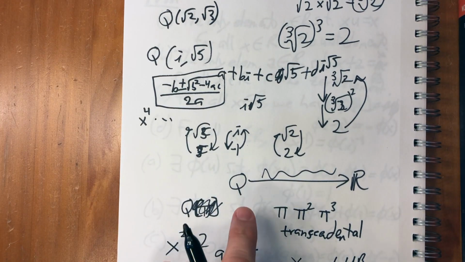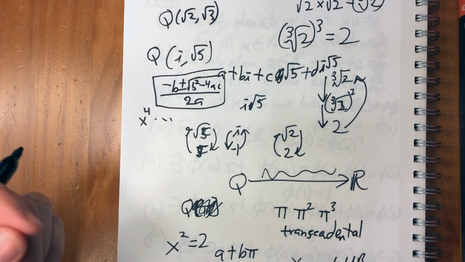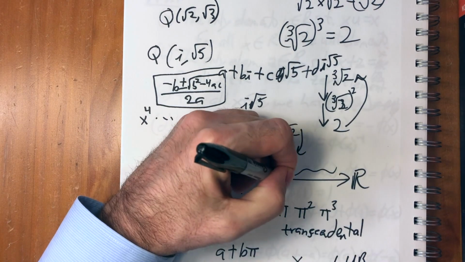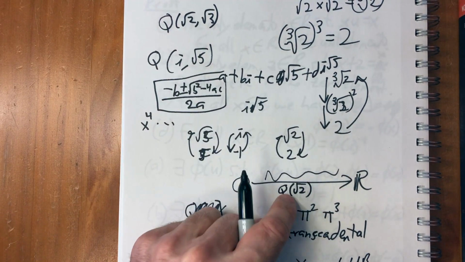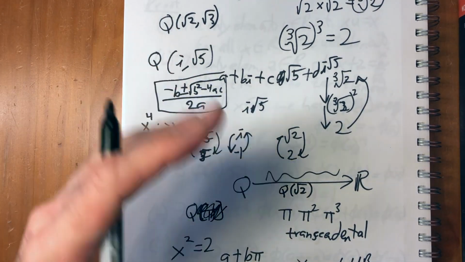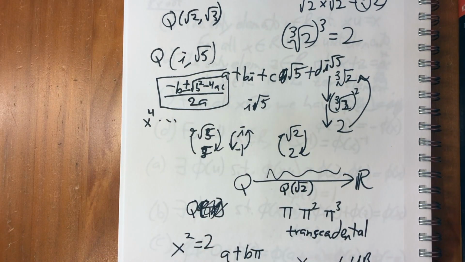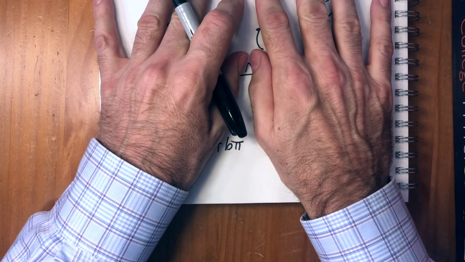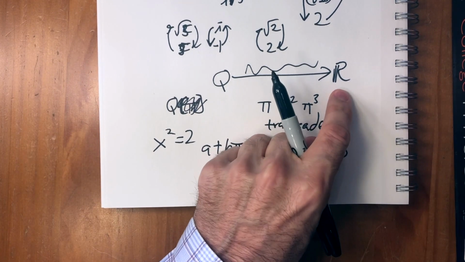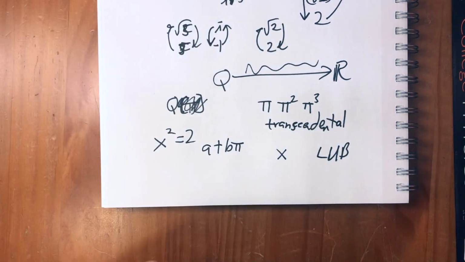The point for now is that, yes, indeed, there are fields between Q and R which are not unique. They're unique in the sense that we mean here, that they're isomorphic. So if you take Q adjoined radical 2 here, that actually has an isomorphic field of Q adjoined minus radical 2, and so on. So it sort of spreads out, and then, as I said, it goes back once you add everything to the reals. So this is all Galois theory. It's all super interesting. I don't want to say anything more about it now. I just wanted to give you a sense of what we mean when we say that the real numbers are unique. What that means is you can't add anything more to it.